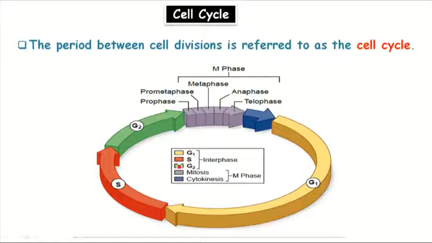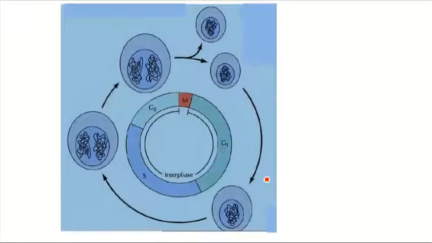And then S phase, the second longest phase, it takes 8 hours. Then G2, it takes approximately 4 hours. And this M phase, it's the shortest phase of cell cycle. It takes only 1 hour. And if you see some other organisms like budding yeast, it takes less time, only 90 minutes. So the duration of this cell cycle varies from organism to organism.